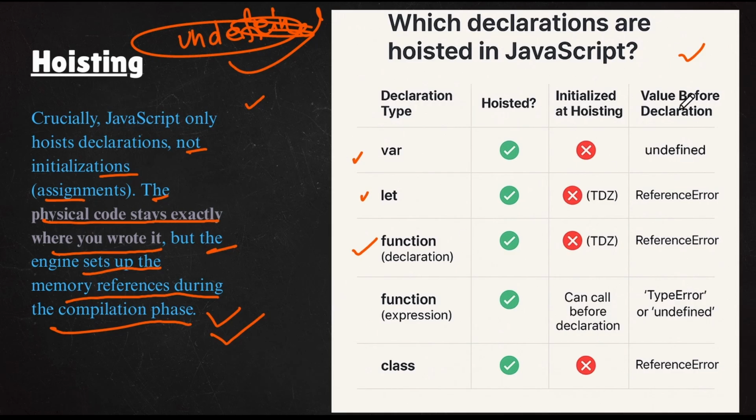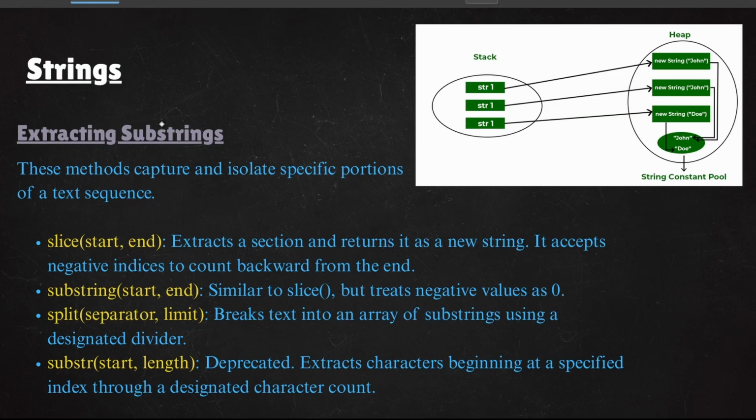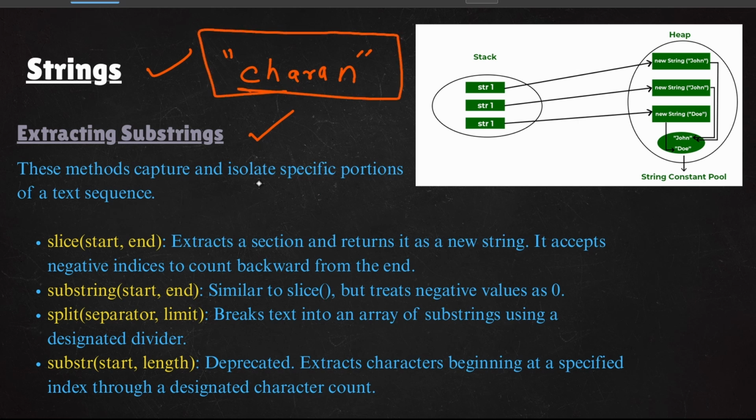You can read all the stuff here. Now we are going to understand strings. Extracting substrings: what is meant by that? I hope you know that a string is something that you write in quotes. Let's say you have a name, a place name, an address, anything that you put in double quotes, that's a string. There are so many methods that you can use on a string in JavaScript.